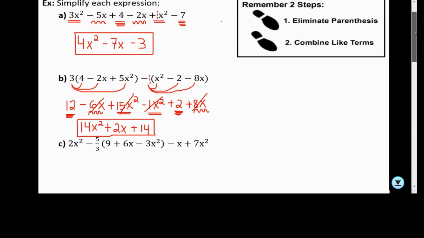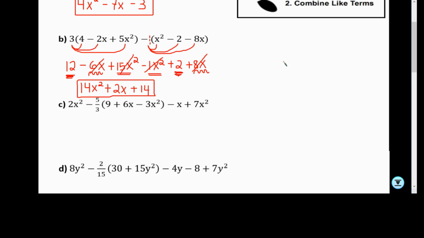The next two problems, I have parentheses as well, but I also have fractions. But don't worry, you have your calculator to help you. So let's go ahead and multiply these. Now notice that the 2x squared is not being multiplied because it's not next to the parentheses. So what we're going to do is we're going to bring it down, the 2x squared. Then we're going to do negative 5.